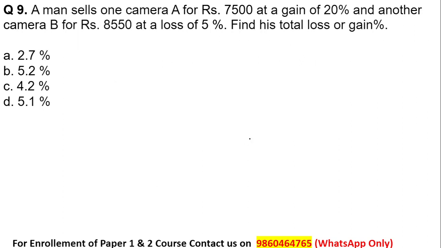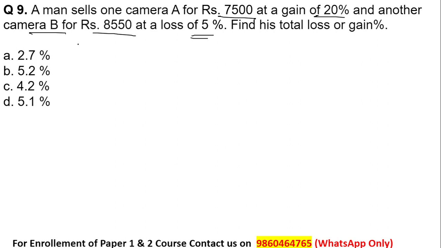A man sells a camera A for rupees 7,500 at a gain of 20% and another camera B for rupees 8,550 at a loss of 5%. Find its total loss or gain percent. So look here, a very simple question.